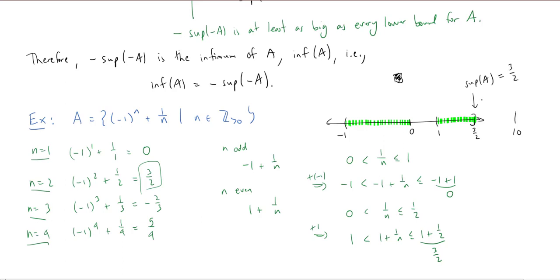Okay, now what about the infimum? Well, I work now for the lower bound. I go all the way over to the left, and there's that -1 on the end. Now, I never actually get -1, but that's okay, because it just has to be a lower bound, and it has to be the greatest of all the lower bounds. And I can keep getting closer and closer to -1, so I never have to worry about missing something out if I use -1. So the infimum of the set A is going to equal -1.